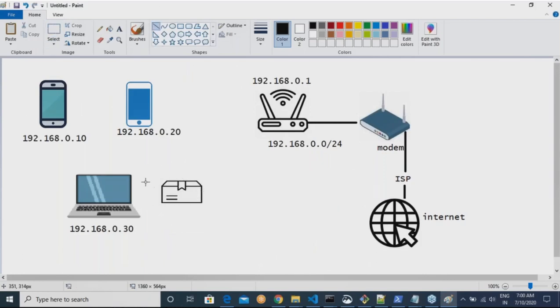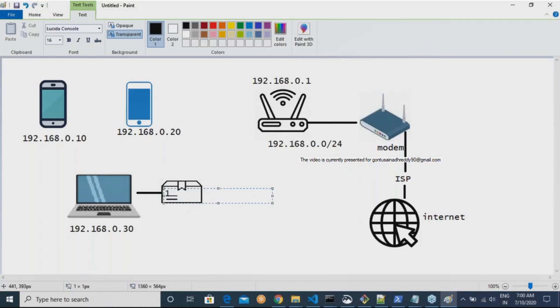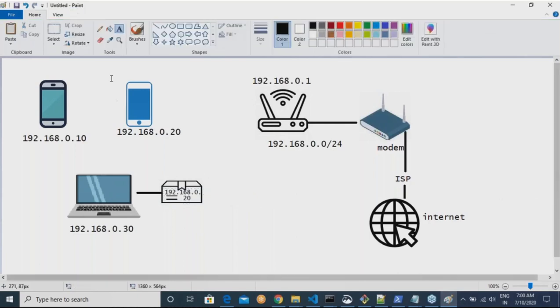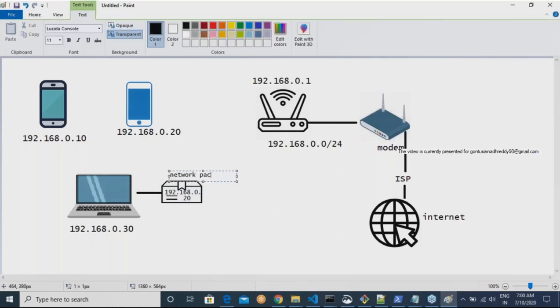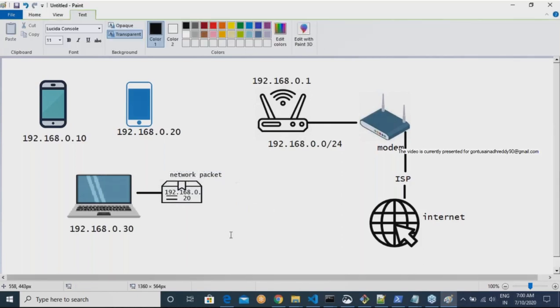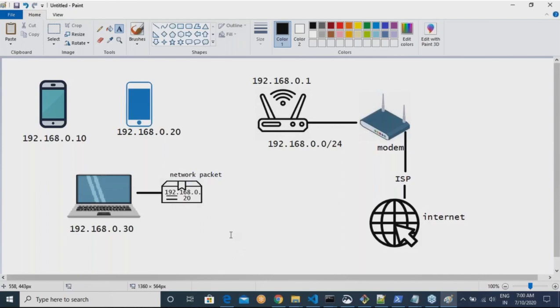So he is sending the packet to 192.168.0.20. Okay. So this is your network packet. So where is he trying to send?